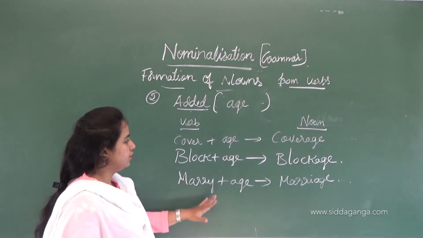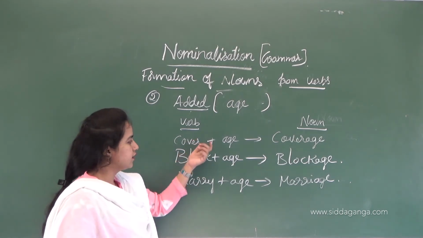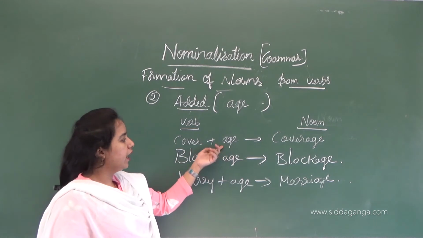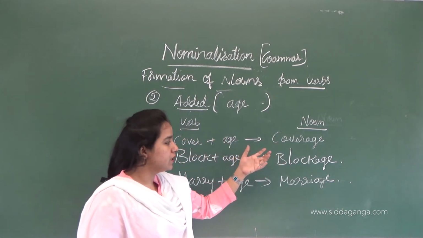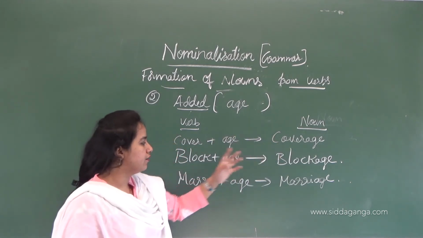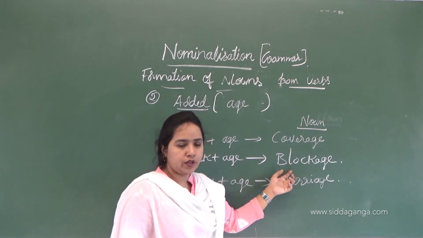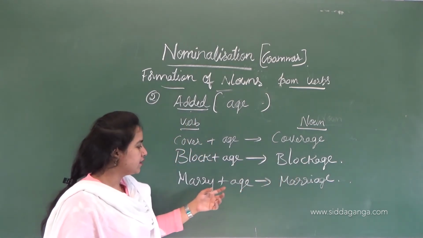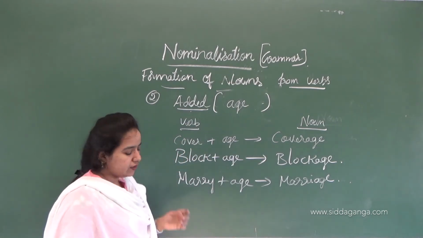I hope that you have written in your classwork. Cover plus AGE forms a noun, that is coverage. Then block plus AGE forms a noun, that is blockage. The next is marry plus AGE, then it forms a word called marriage. So let's see with the suffix AL.